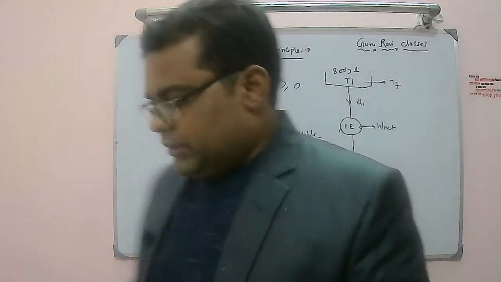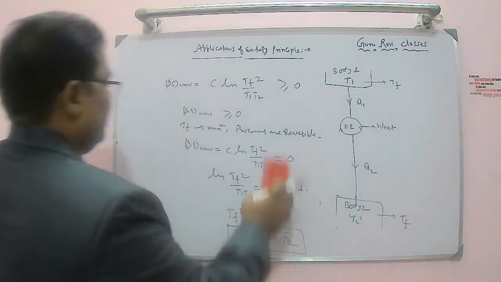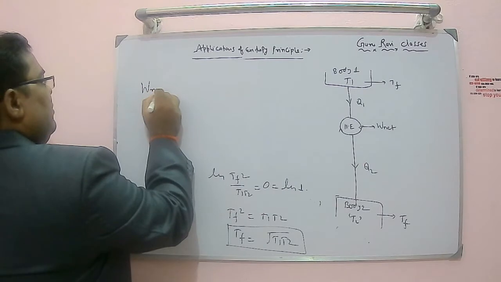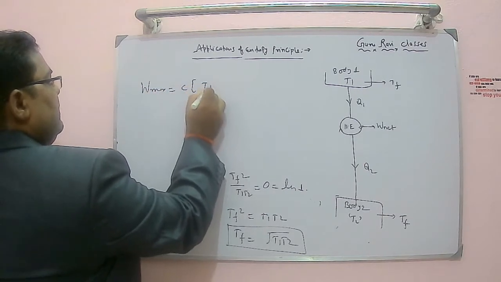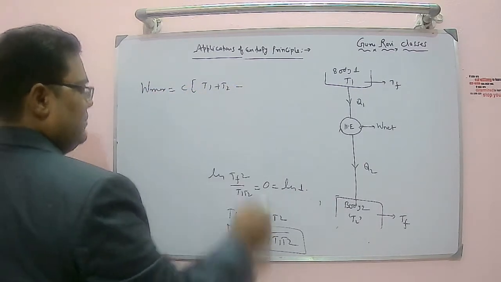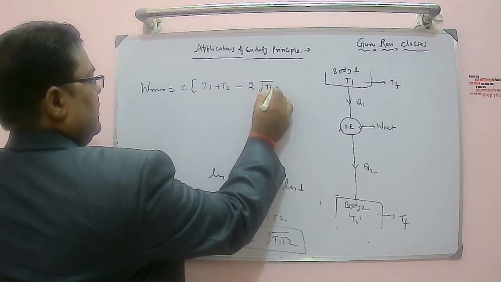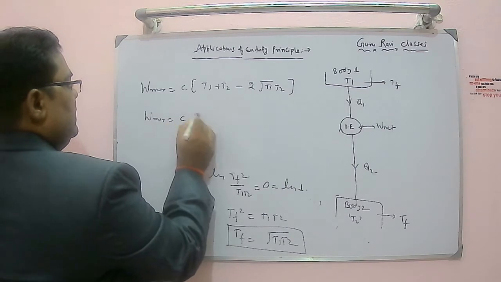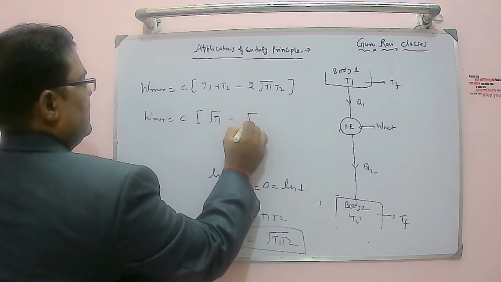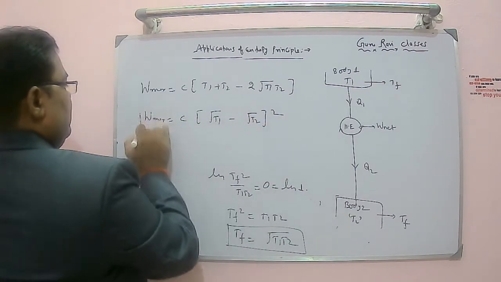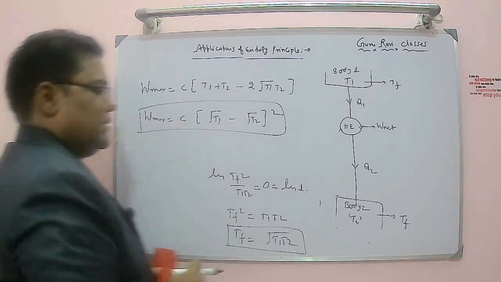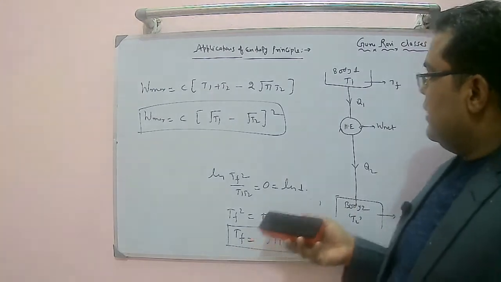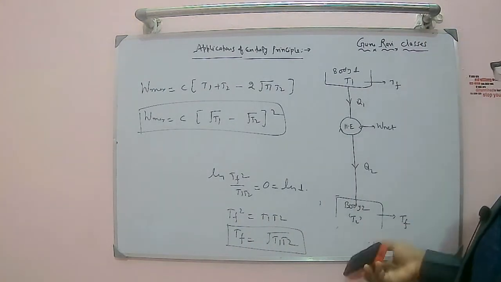Maximum work. So W max, now you can write: W max is equal to C (T1 plus T2 minus 2 times the square root of T1 T2). So this can be written as W max is equal to C (square root of T1 minus square root of T2) whole square. So this is the maximum possible work obtainable from two bodies at two finite temperatures.